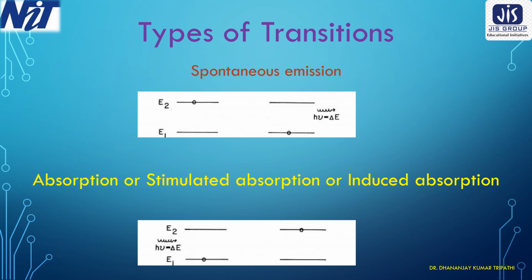Classically, the atoms in the ground state are said to have 0 joule energy, and the atoms in the first excited state are said to have 1 photon energy. One photon energy, as per Planck's quantum theory, is h nu. So the atoms in the ground state have 0 joule energy, and the atoms in the excited state have h nu amount of energy.